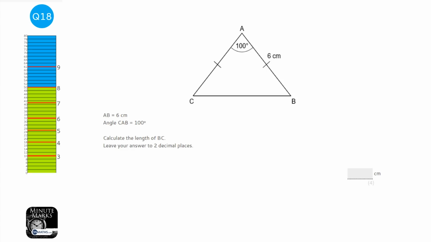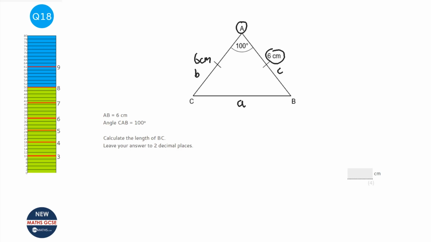So it's an isosceles triangle, so it's 6 centimeters on this side, so we know it's going to be 6 centimeters on this side, and we're given A, well that's a bit of a hint that it wants you to use cosine rule, and so I'm going to call this one little a, this one little b, and this one little c.